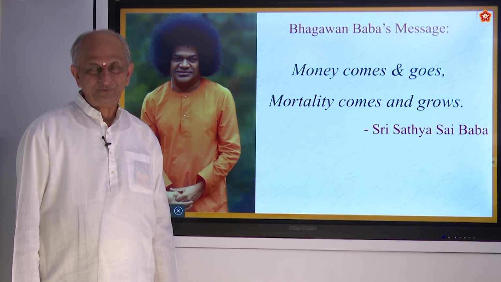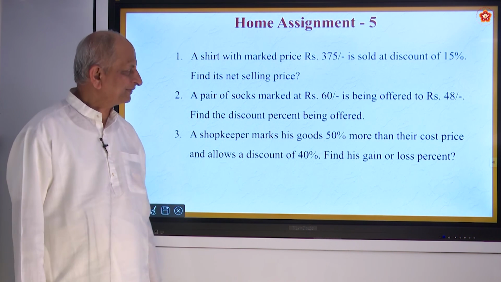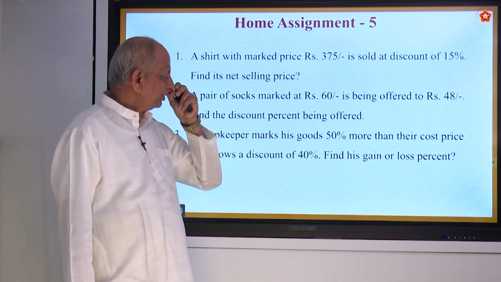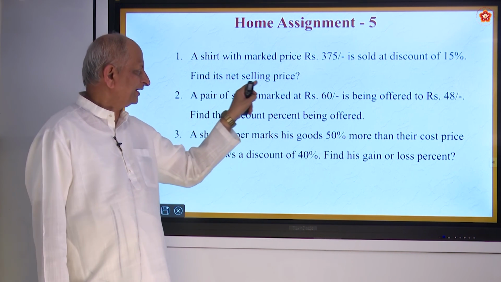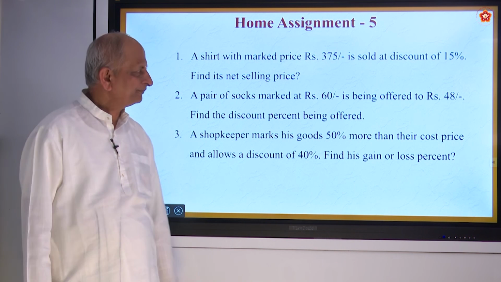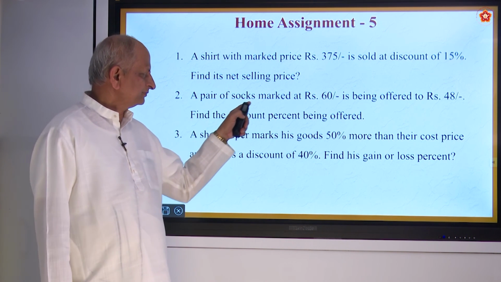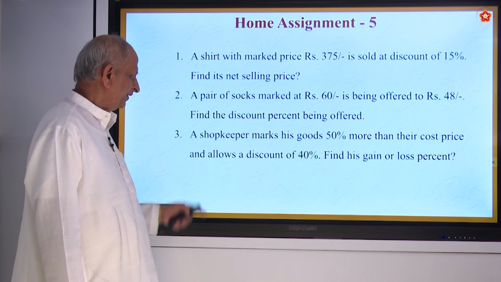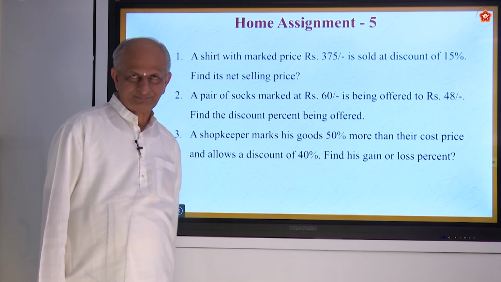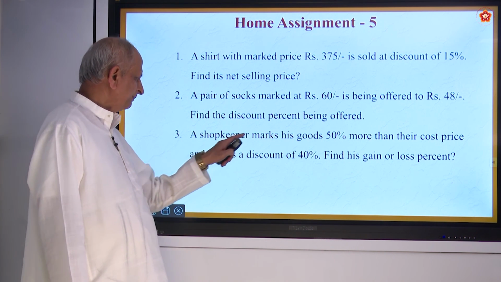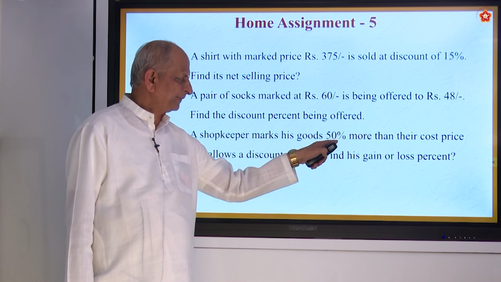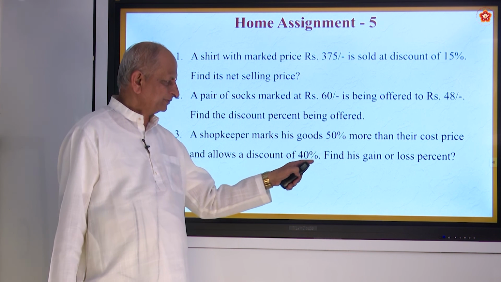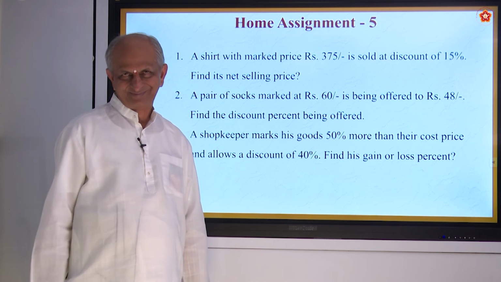Thank you. Now we have to see the homework, home assignments. A shirt with a market price of 375 is sold at a discount of 15%. Find its net selling price. Just now you worked out on that. A pair of socks marked at 60 rupees is being offered at 48 rupees. Find the discount percent being offered. A shopkeeper marks his goods at 50% more than their cost price and allows a discount of 40%. Find his gain or loss.